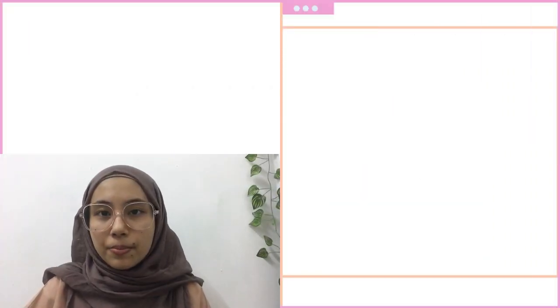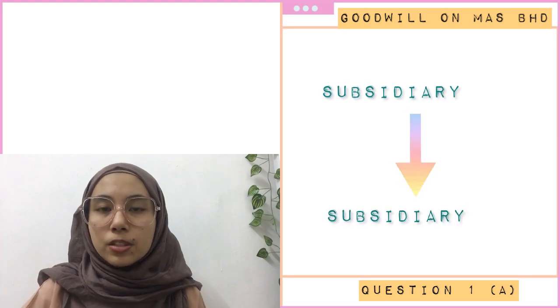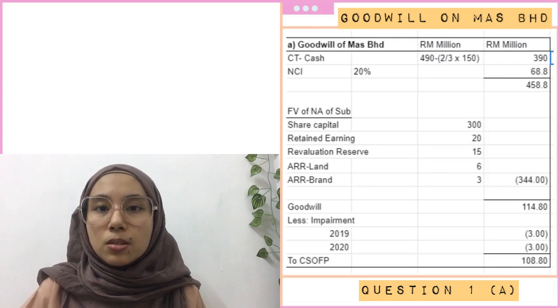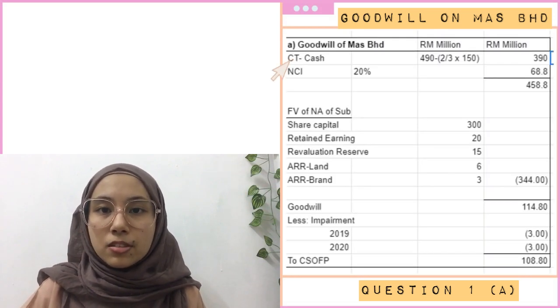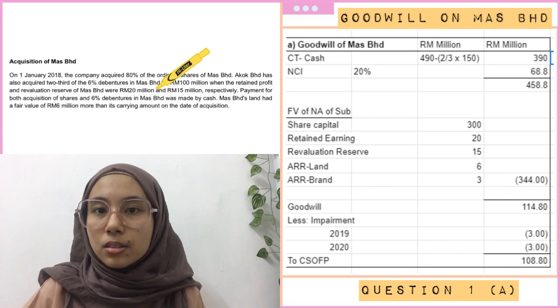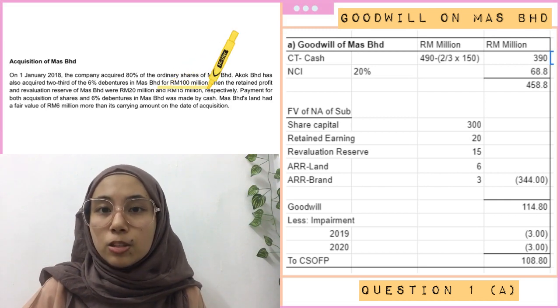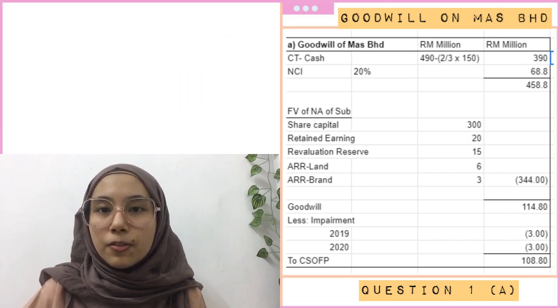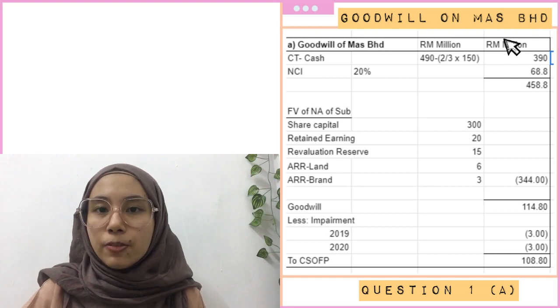Hello everyone, so I begin with question 1A, calculation of goodwill on acquisition for Mas Berhad. It is an investment from subsidiary to subsidiary, which is from 80 to 90%. The goodwill will be calculated based on the first acquisition. So first, we have consideration transferred 490 million, which is the investment of Akok in Mas Berhad. This figure included debentures of 100 million, so it needs to be deducted. So 490 minus 100, we get 390 million.